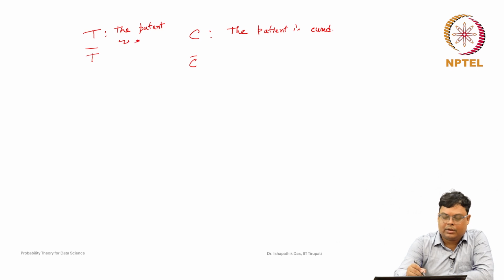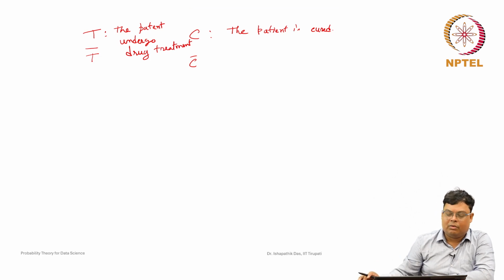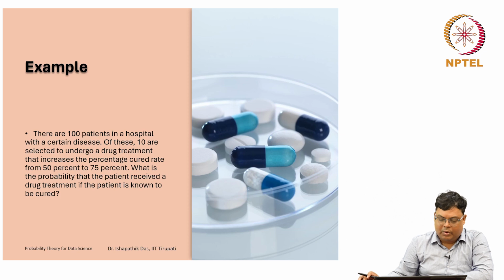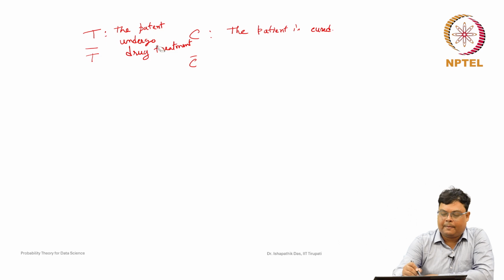T complement is the event that the patient did not undergo the drug treatment. So what is the probability that the patient received a drug treatment? Let us denote.